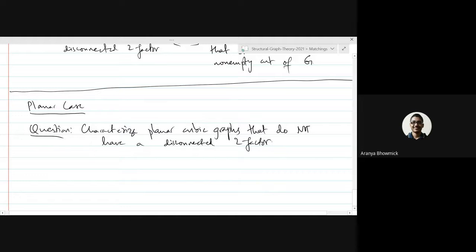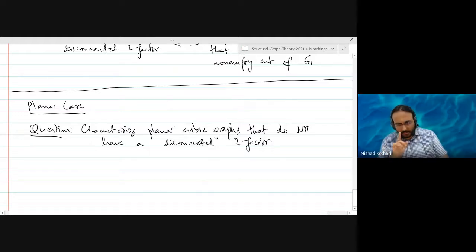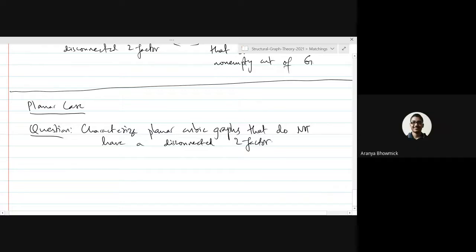But there may not be a Hamiltonian cycle at all, right? That is not a problem. The graph may not have a Hamiltonian cycle at all, but what I am saying is that G is Hamiltonian if and only if G has a two factor.